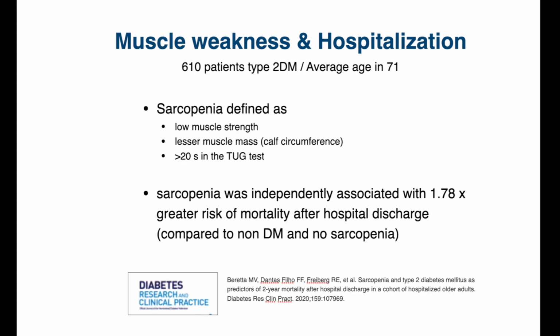Another study showed that for those diabetic patients who were hospitalized, having weak muscle strength was associated with an increased risk of death. And this study had about 600 patients, average age 71. And they found for those people who had muscle weakness or low muscle mass, they were associated with about a 78% higher risk of mortality after being discharged from a hospital.